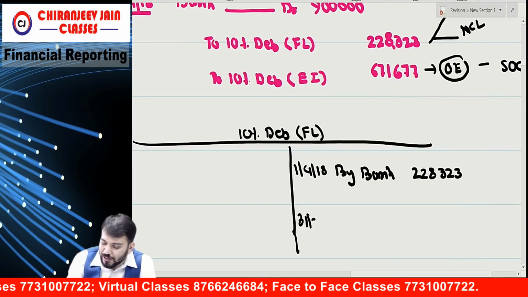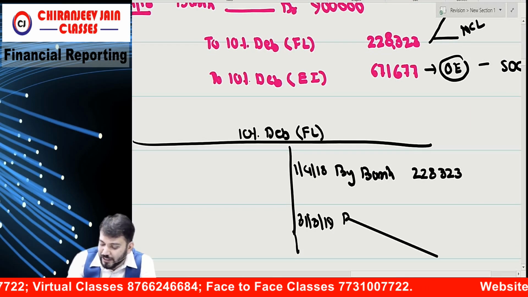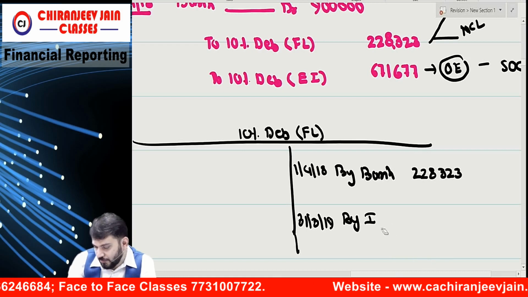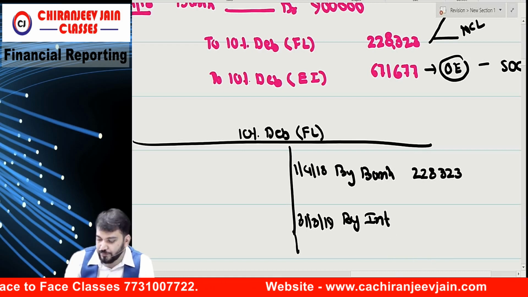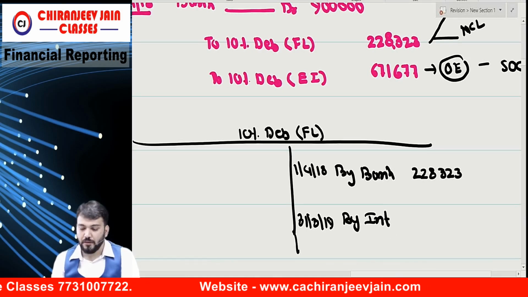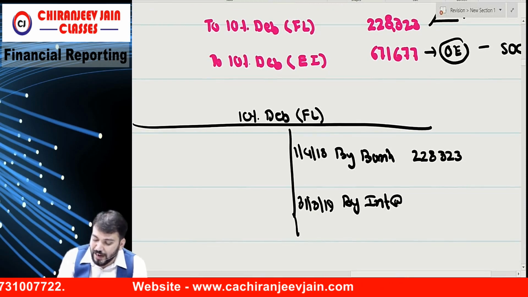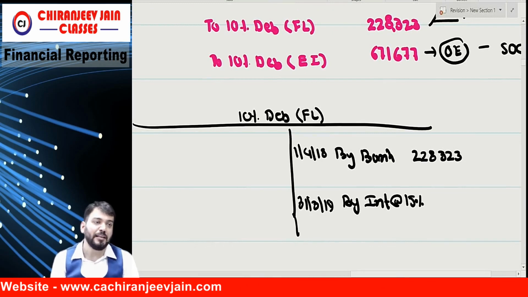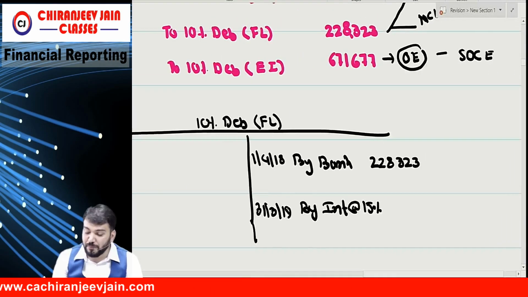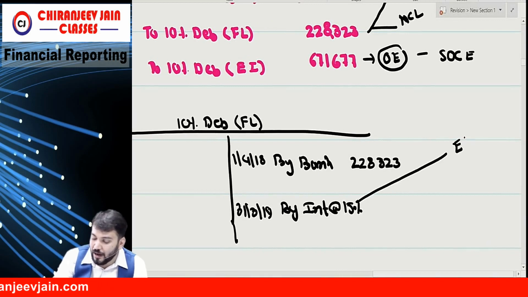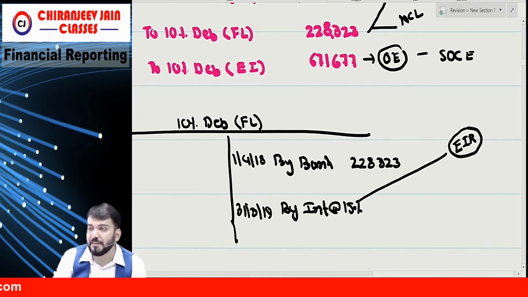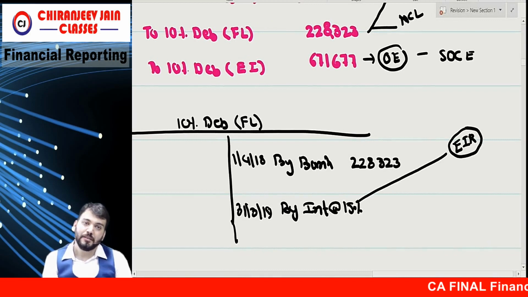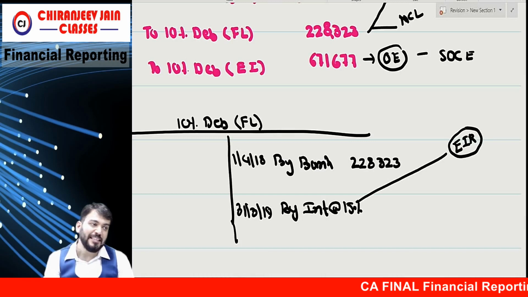Tell me, 31st March 2019 by interest how much? By interest will be calculated at what rate? 15%. This 15% is known as EIR, effective interest rate. Correct?